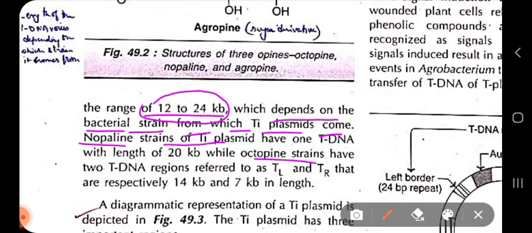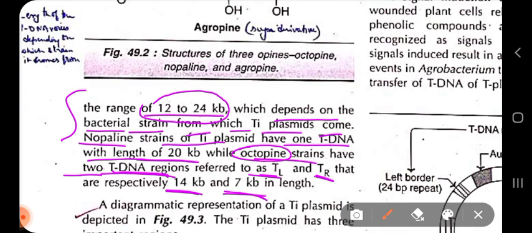Some Ti plasmids have a length of 20 kb because they have only one tDNA region, while some strains like octopine strains have two tDNA regions referred to as TL and TR, and the length of the TL is 14 kb while the length of the TR is 7 kb respectively.